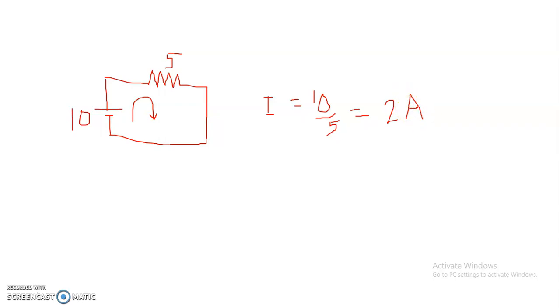Now, suppose resistance, inductance, and capacitance are connected together. This is resistance. Here is going to be inductance, and here is going to be the capacitance. Here is one switch, and here is one cell.